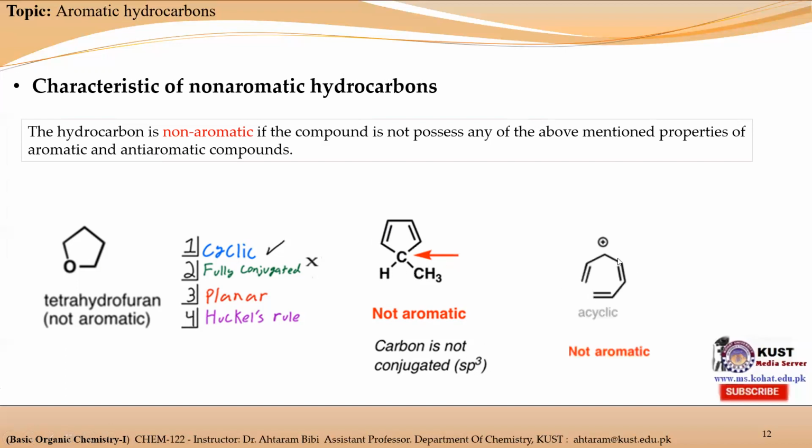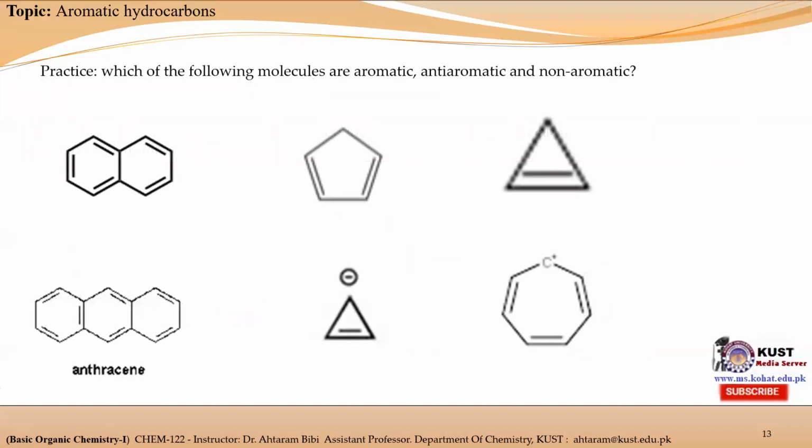Similarly, we can see that this is a non-aromatic hydrocarbon because it is an acyclic compound. It is an open chain hydrocarbon. And for aromatic and anti-aromatic hydrocarbons, it is compulsory to have a cyclic compound. So it is an open chain hydrocarbon, so it is known as a non-aromatic hydrocarbon. So I hope you will understand now how we differentiate between aromatic, anti-aromatic, and non-aromatic hydrocarbons. Now, here are some practice questions.